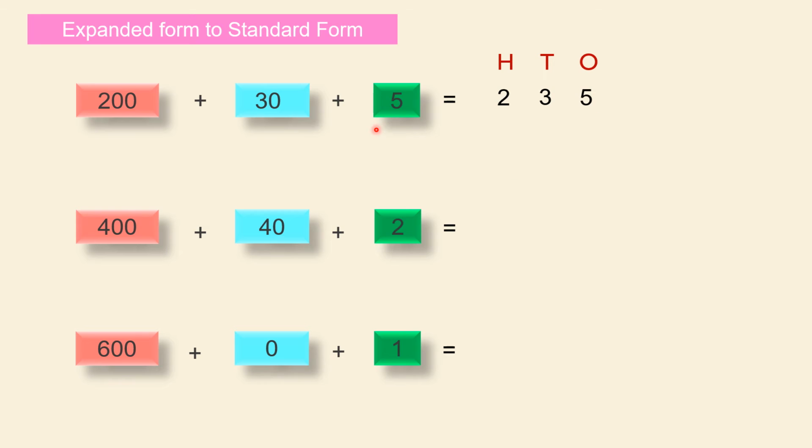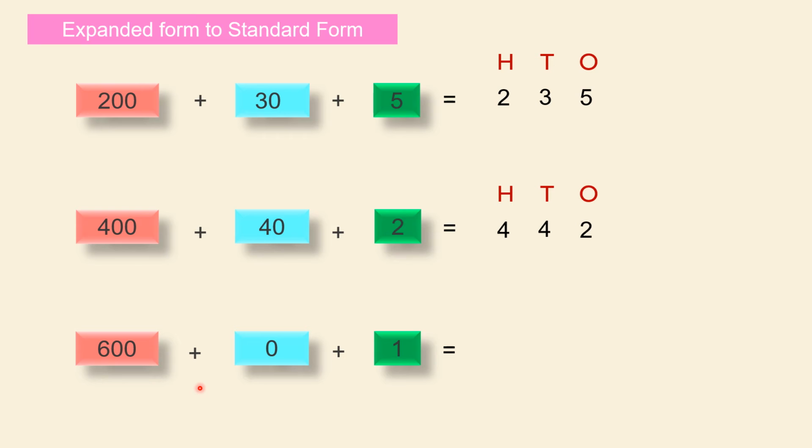It's very simple. First we put the places and then we write the digits. 400 is nothing but 4 in the hundreds, so we'll put 4 in the hundreds place. 40 is 4 tens, so we'll put 4 in the tens. 2 says 2 ones, so 2 is in the ones. So the number here is 442. The first number is 235.